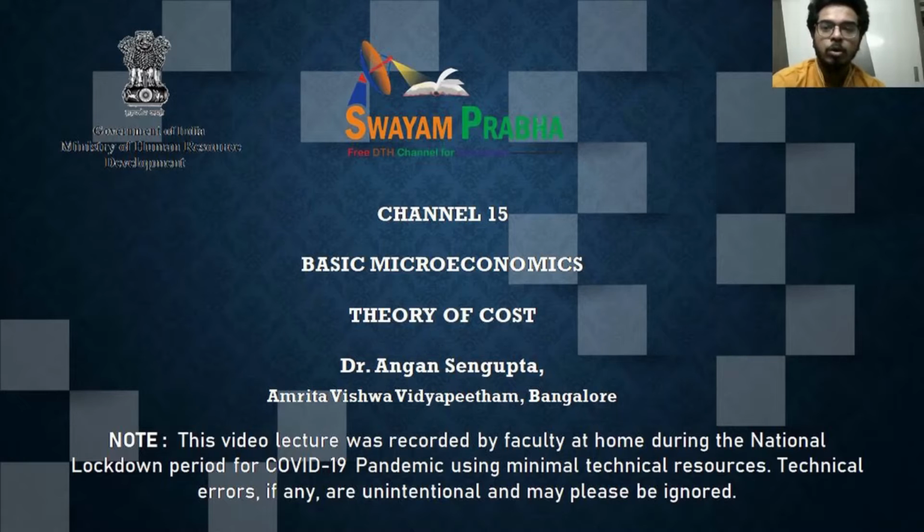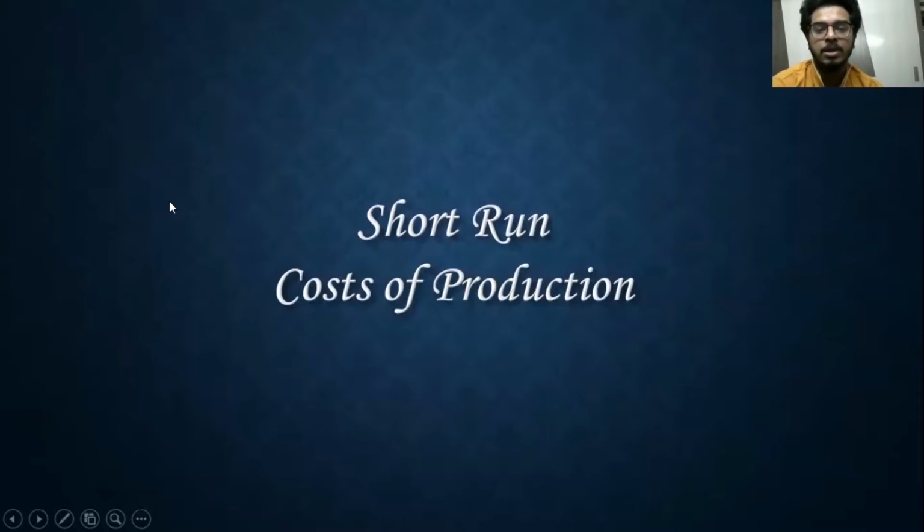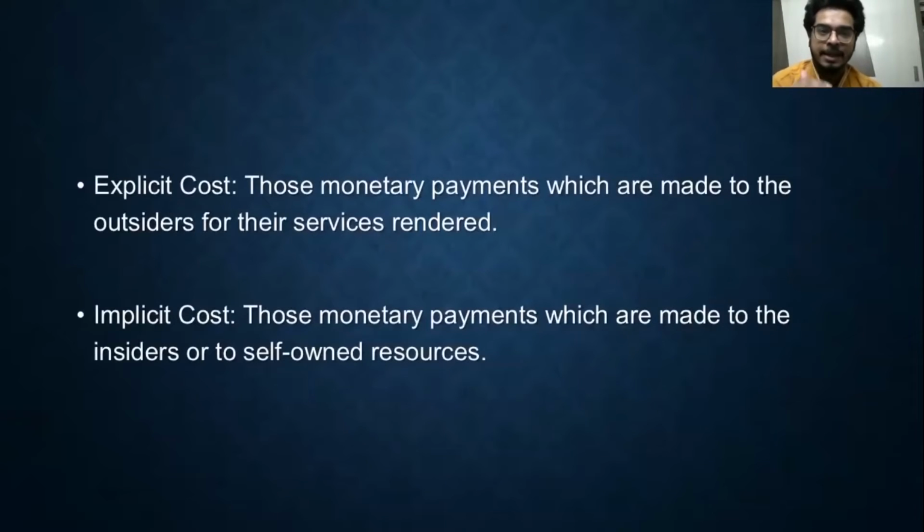There are basically two types of cost. One is explicit cost, another one is implicit cost. The explicit costs are those which are made to the factors which do not belong to the production unit.